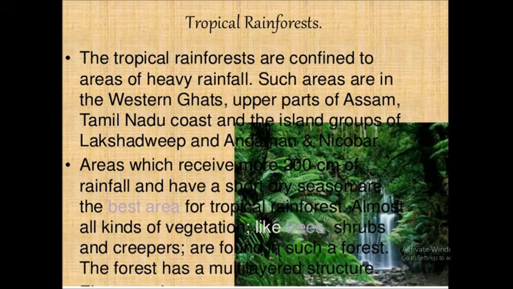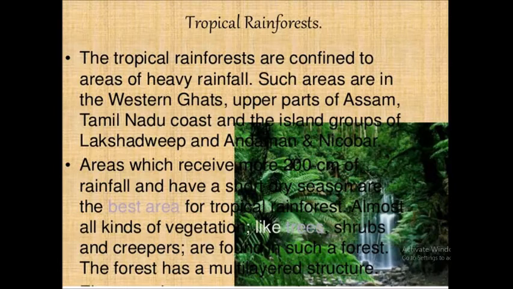The first one is the tropical rainforest or the tropical evergreen forest. These forests are restricted to heavy rainfall areas of Western Ghats and the island groups of Lakshadweep, Andaman, Nicobar, upper parts of Assam and Tamil Nadu. They are the best in the area having more than 200 centimeter of rainfall with a short dry season. Yes, the most important thing is this evergreen forest has a very short dry season. Most of the time they have the wet seasons.